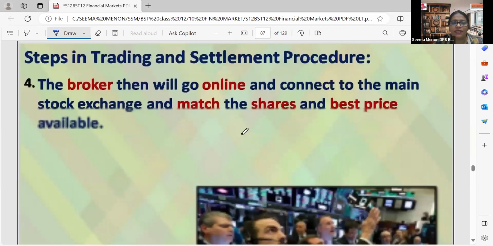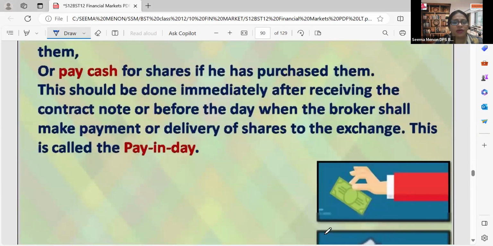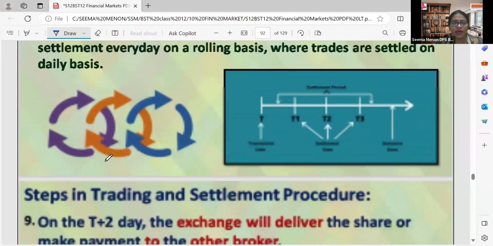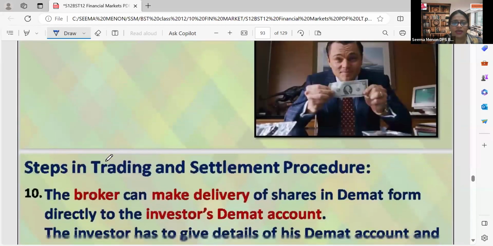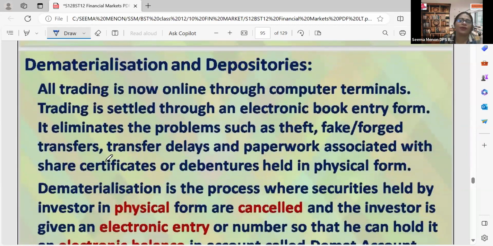Demat account means dematerialization account. That is called demat. There will not be any paper format. Everything is through electronic media only. So let's see what is dematerialization and depositories. The topic for the day is steps in trading and settlement, but before going into that, dematerialization.